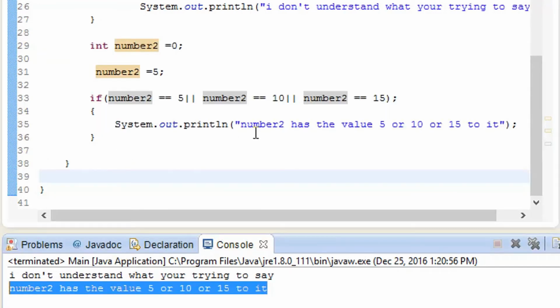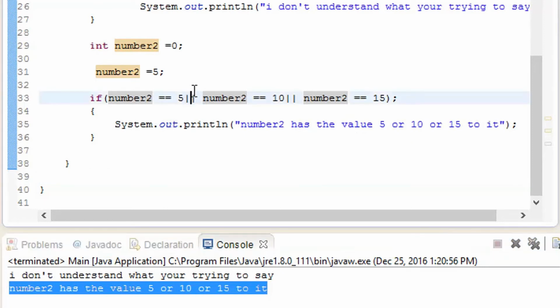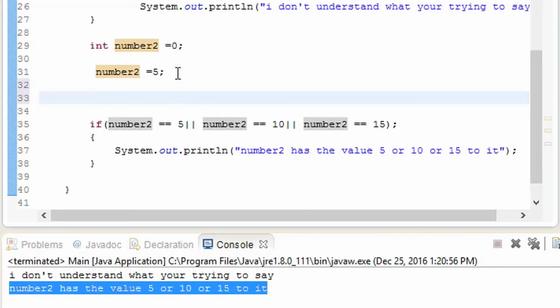Number 2 has the value 5, 10 or 15. At this place the symbol is known as pipes. Let me type that out so it will be easier for you to understand. Set the code tag, add some pipes, and that means it is a double pipe.